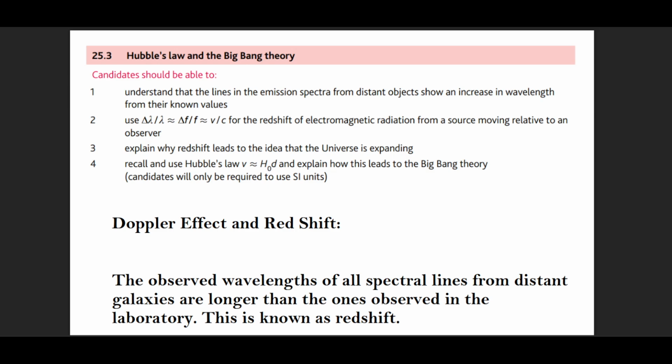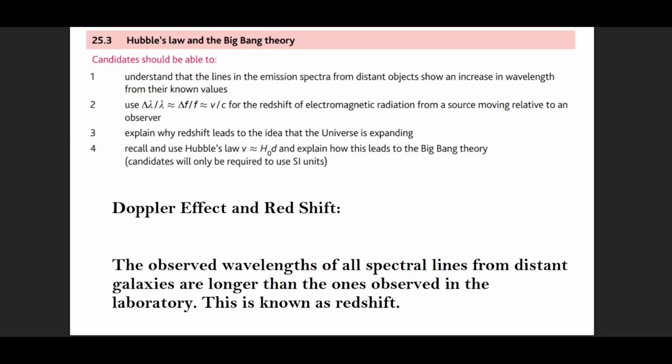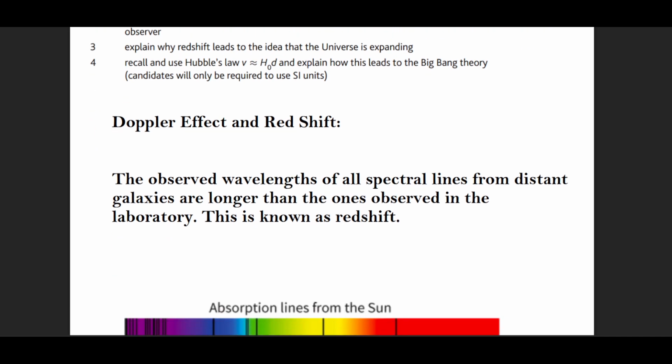This is part 3 of cosmology and space physics. In this, we're going to do Hubble's law and Big Bang, and we're going to look at Big Bang theory. So first, we have to understand the emission spectrum of a distant object, the increase in wavelength, and we understand their values as well. This effect, this idea comes from the Doppler effect.